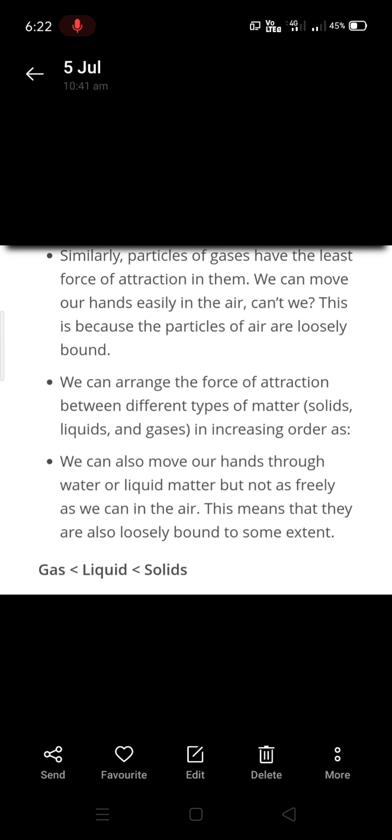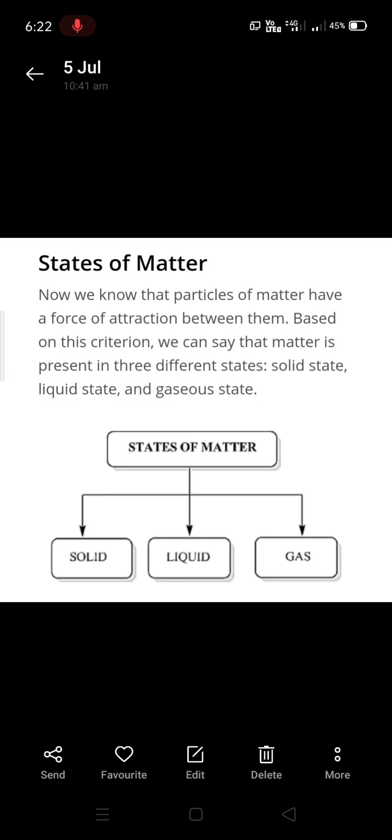And if you arrange the force of attraction between different types of matter in increasing order, the order is gas less than liquid less than solids. Now we'll move to states of matter. Particles of matter have force of attraction between them, we already know. So based on this criterion, we can say that matter is present in three different states: solid state, liquid state and gaseous state.